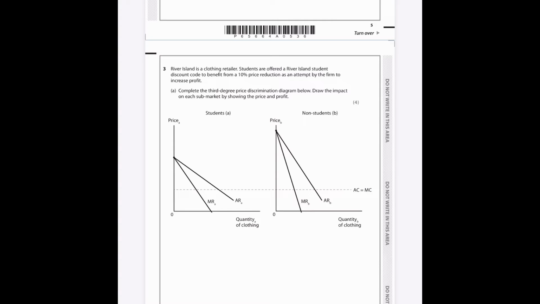3A. River Island is a clothing retailer. Students are offered a River Island student discount to benefit from a 10% price reduction as an attempt by the firm to increase profit. Complete the third degree price discrimination diagram below. Draw the impact on each sub-market by showing the price and profit.